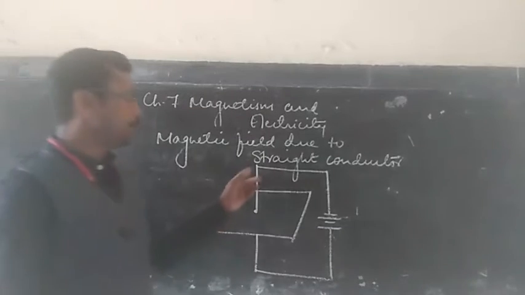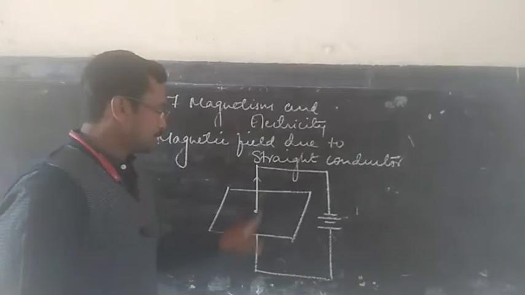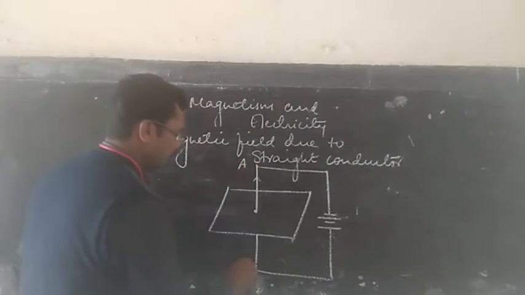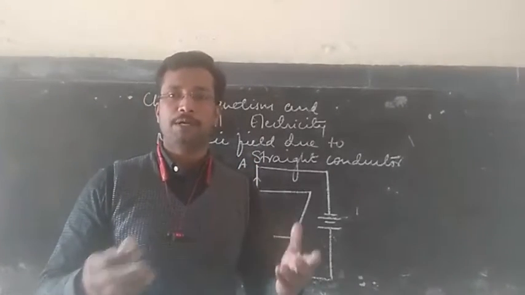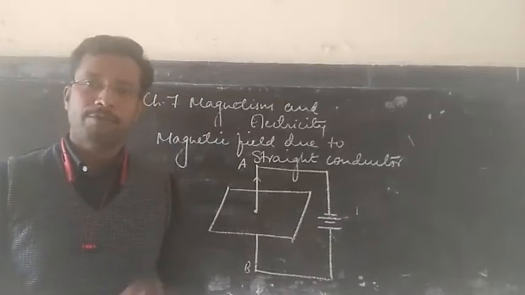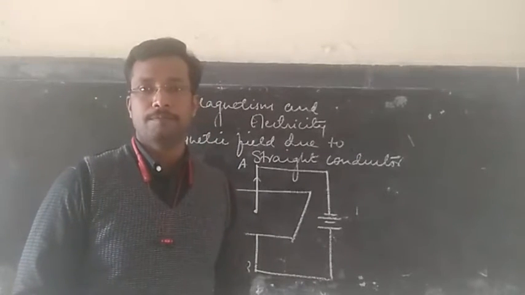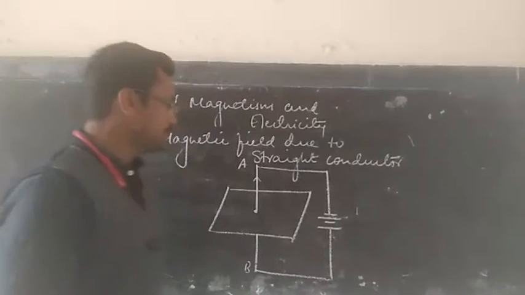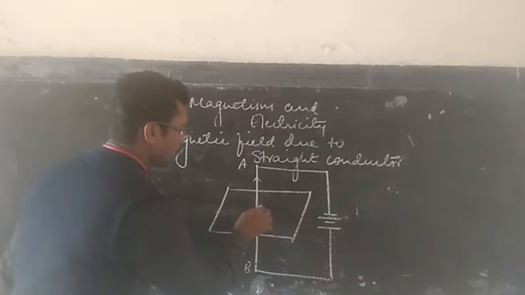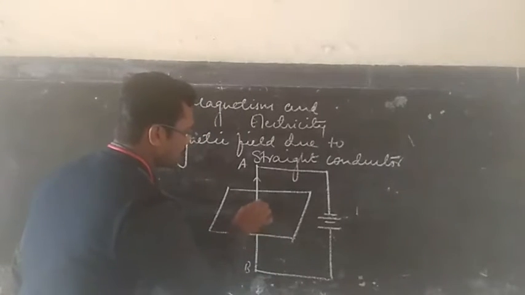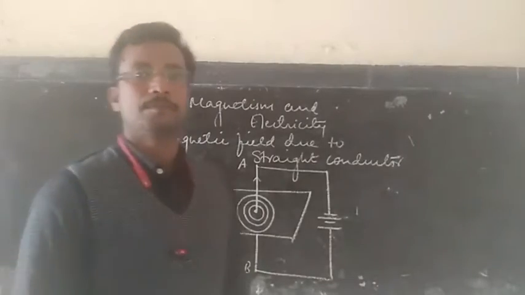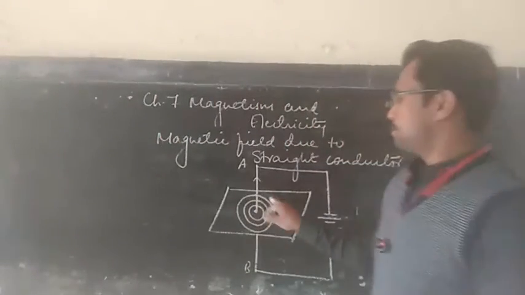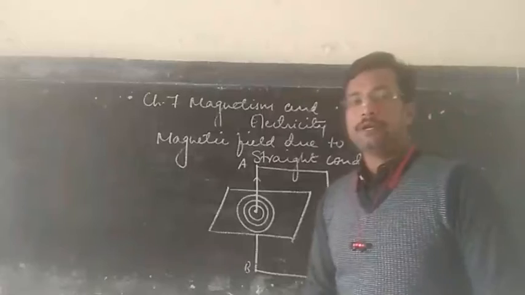Now we can notice that this wire AB will become an electromagnet and will produce a magnetic field, and the magnetic field produced will be circular rings. This is the direction of the magnetic field lines.